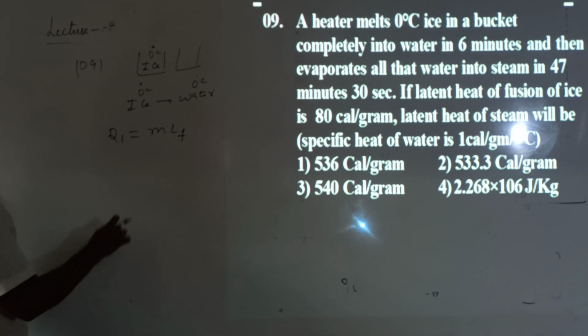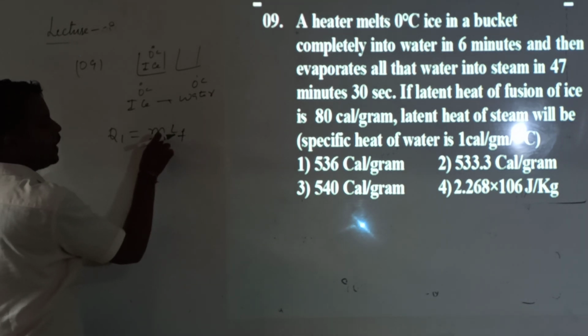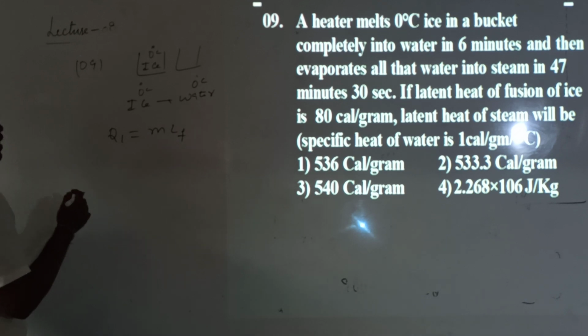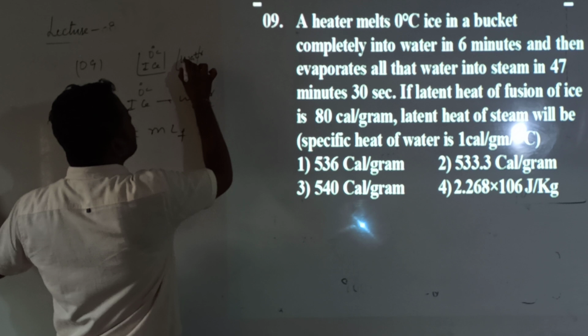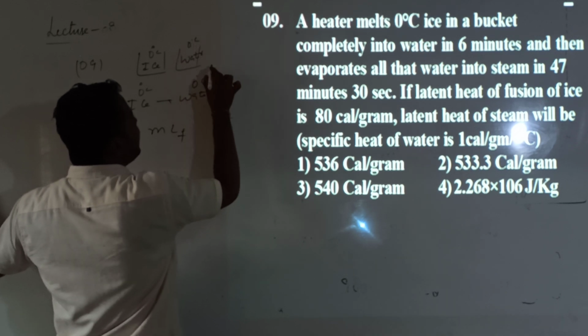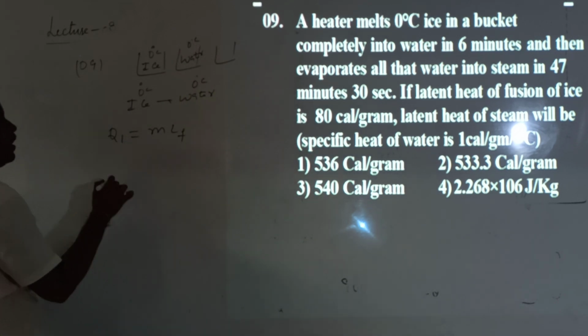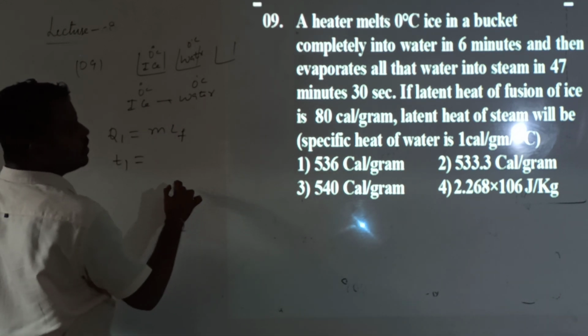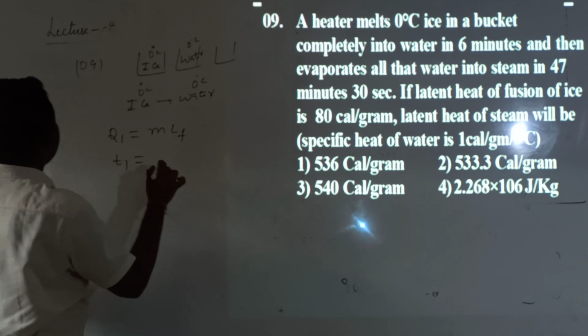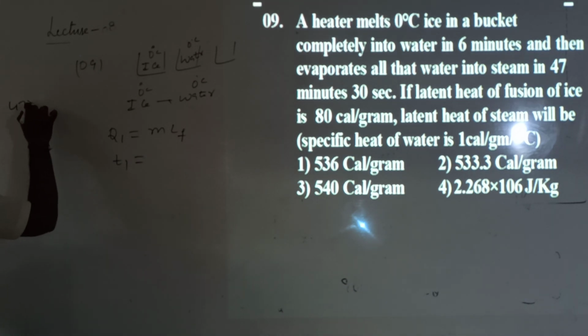M into latent heat of fusion value, where M is the mass and LF is the latent heat of fusion. Now what happens? This water was there at a temperature of 0 degrees, again that heater. And one more important point: they gave time also. So how much time is there? 47 minutes.